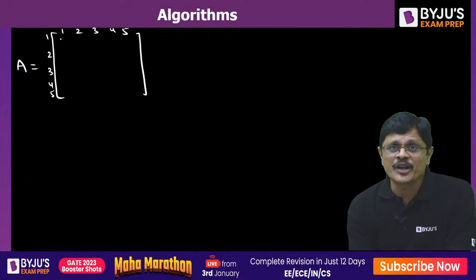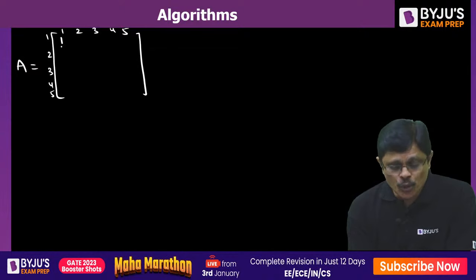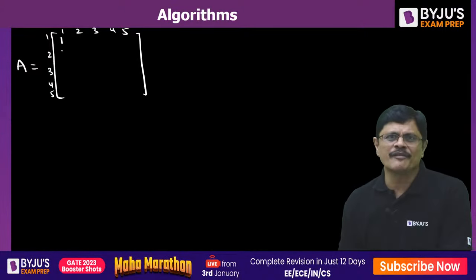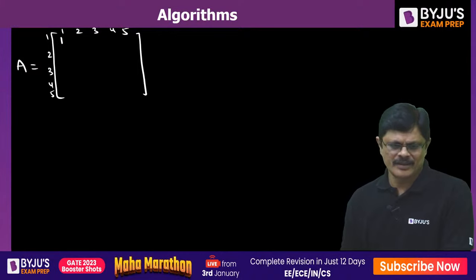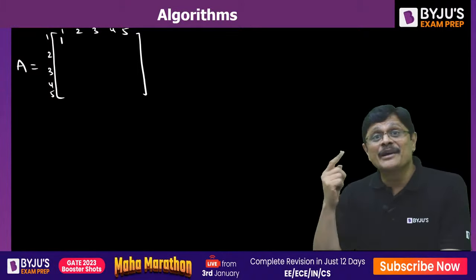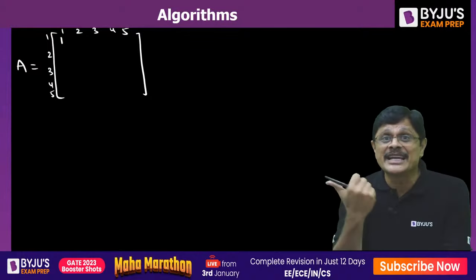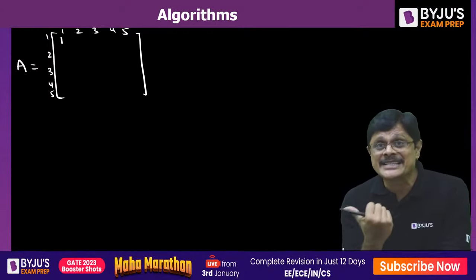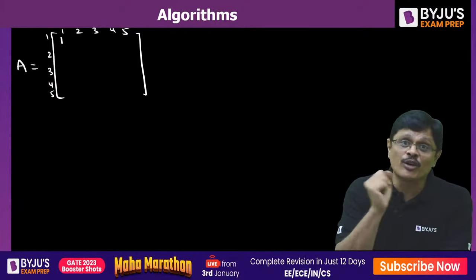See, 1 less than or equal to 1, it is fine. Is 2 less than or equal to 1 fine, sir? It's not. It is 2, 1 means 1 less than or equal to 2. J is the second index, not the first index. Second index less than or equal to first index.